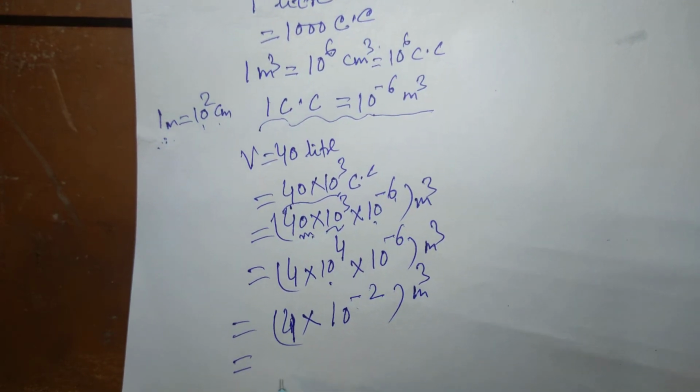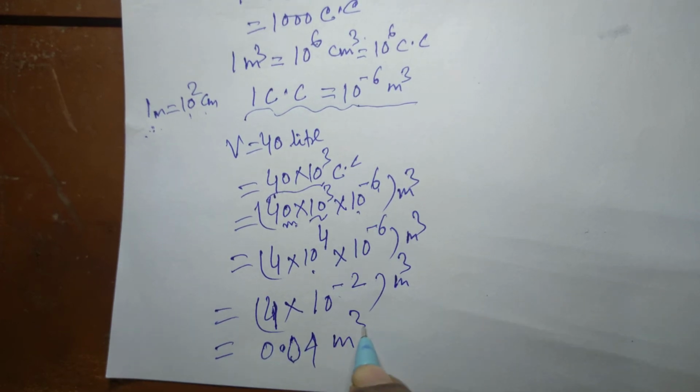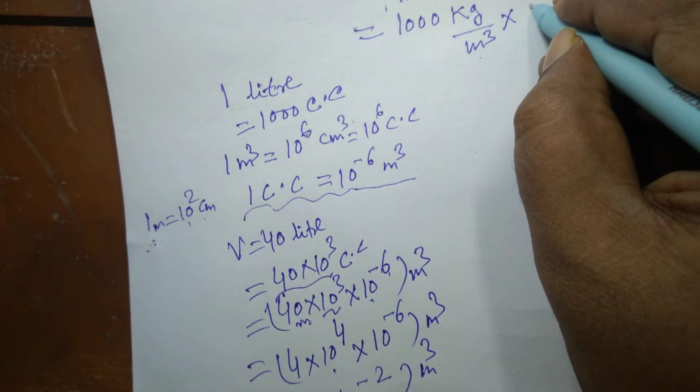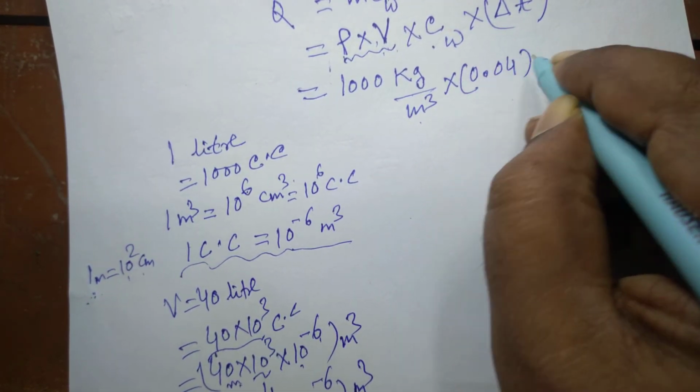That is 0.04 meter cube. So the volume will be 0.04 meter cube.